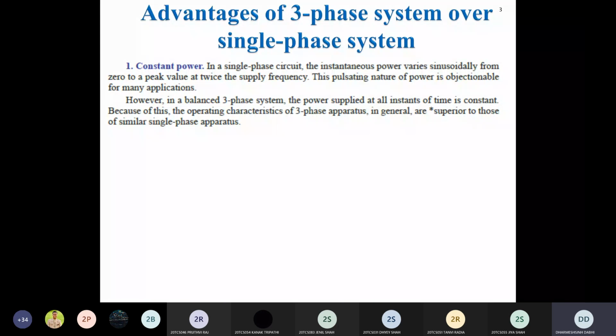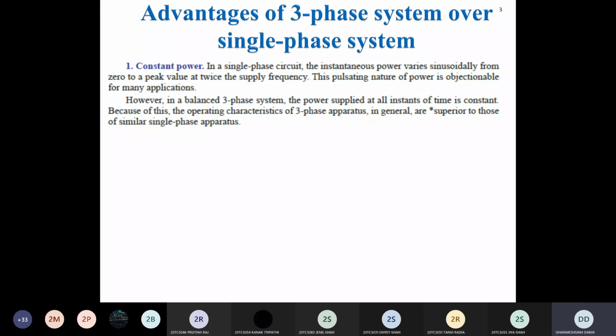Suppose your supply frequency is 50 hertz. So the instantaneous power P varies at a 100 hertz frequency. We will see in the next point how it varies at twice the supply frequency. This pulsating nature of the power is sometimes objectionable for some applications. For this type of pulsating power, some types of load cannot work properly. So for that case, you require a balanced three-phase system.